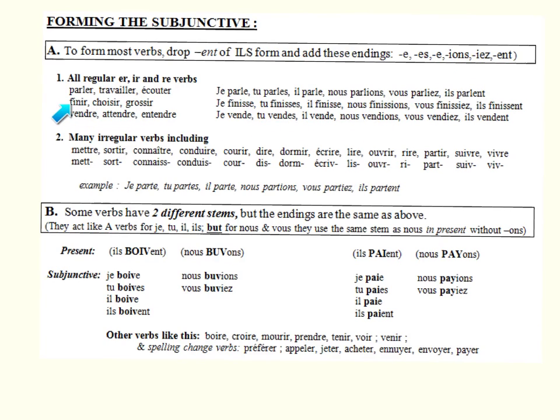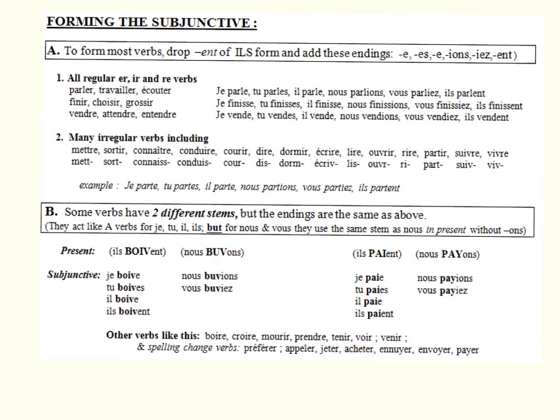D'accord? Alors voici les exemples des verbes en ER, IR et RE. Ce sont les verbes réguliers. These are the regular verbs. Il y a pas mal de verbes irréguliers, comme mettre, sortir, connaître, conduire, etc., etc.